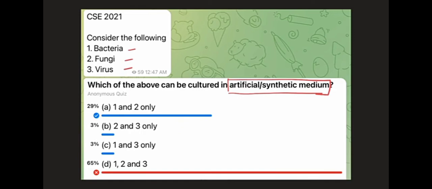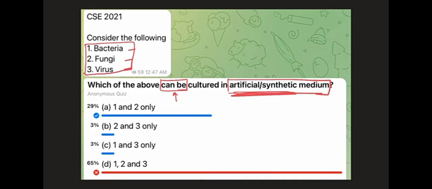How I did it was I thought about the 3 microorganisms that are being talked about: bacteria, fungi, and virus, right? On Earth, there would be thousands and thousands of species of each of these microorganisms. And all of those species are covered in the question. It is not talking about any particular species of these 3 organisms. So all of the thousands and probably millions of species are covered, and the question is saying can be cultured, right? So it is asking for possibility, and also possibility in what kind of medium, artificial or synthetic medium, right?